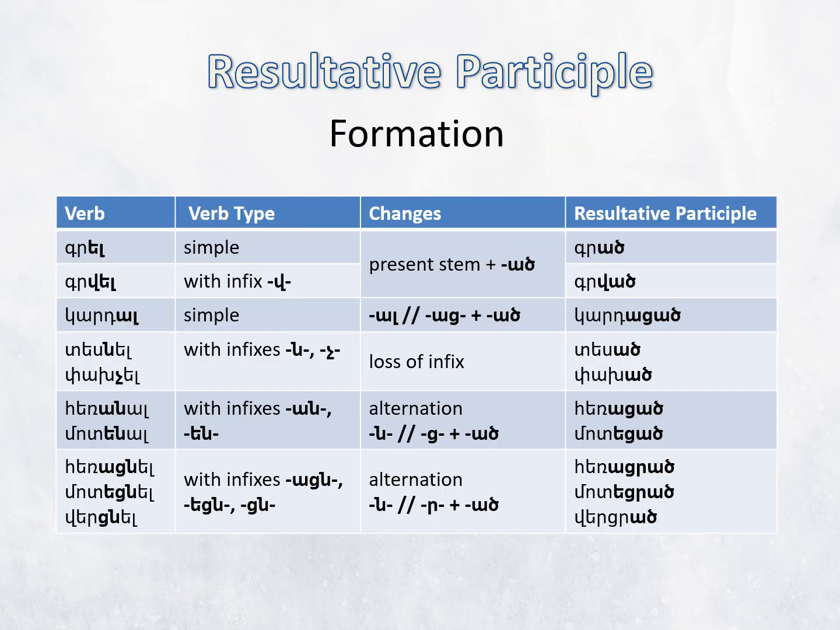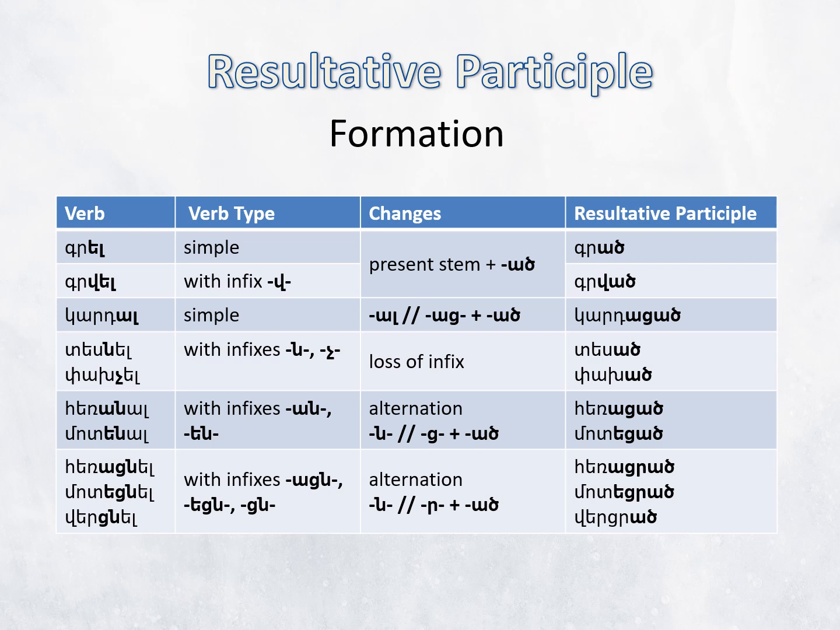Today we will examine two Armenian participles, the resultative participle, հարակատար դերբայ, and the subject participle, ենթակայական դերբայ. The resultative participle expresses the result of a completed action. The resultative participle has the ending ats.